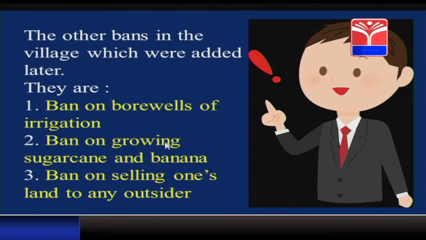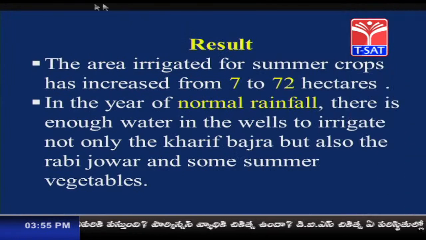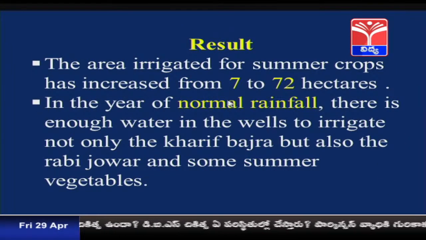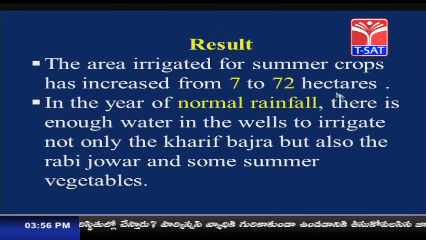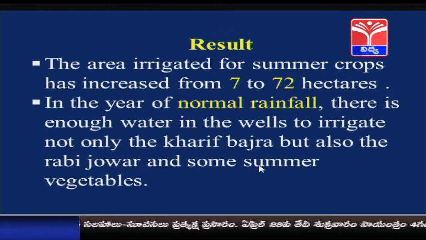So, these were the 3 bans which were kept even after the 4 compulsory bans, after some years. What is the result of all these preconditions and after the counter trenches were dug? Let us understand. The result is that the area irrigated for summer crops has increased from 7 hectares to 72 hectares. In a year of normal rainfall, there is enough water in the wells to irrigate not only the Kharif Bajra, but also Rabi Jawar and some summer vegetables.